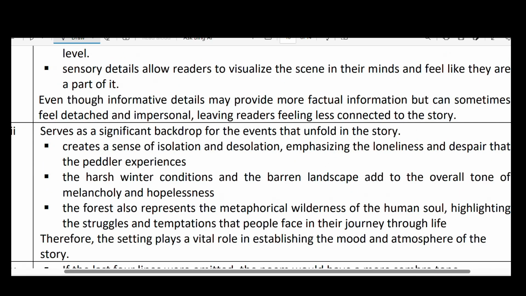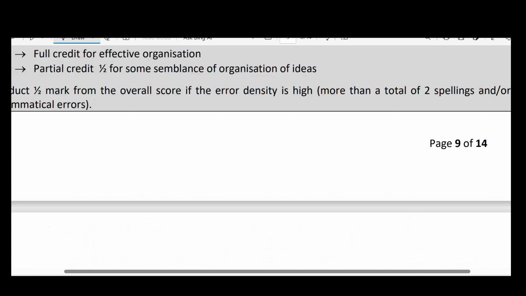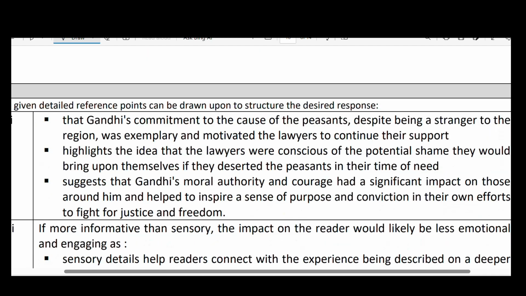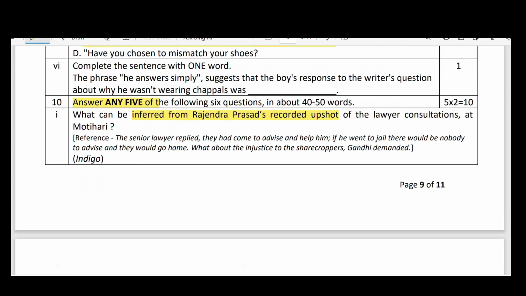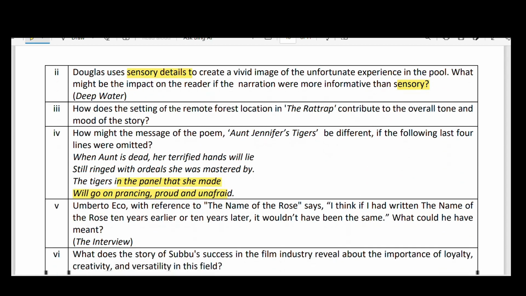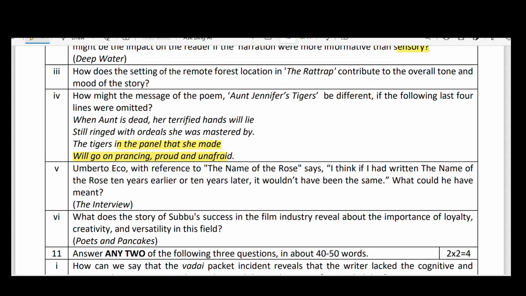Next, Saru says, okay. Let us see here. Question. Okay, first, second, third question, fourth question we have to discuss. So, the tigers, let us see that answer, fourth answer.